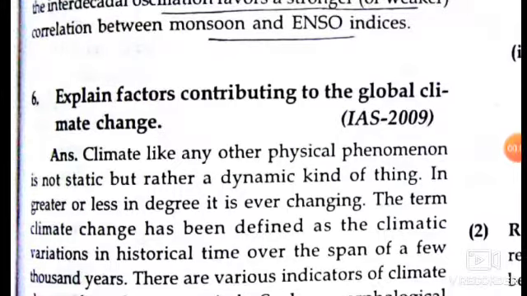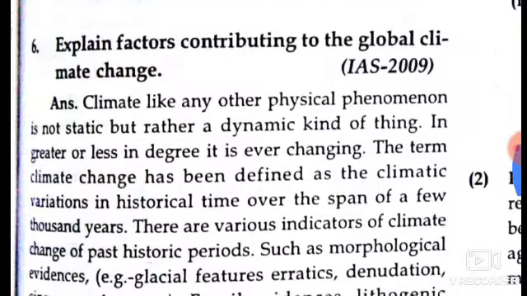External factors contributing to global climate change. Science climate, like any other physical phenomena, is not static but rather dynamic. In greater or lesser degree, it is ever changing. The term climate change has been defined as the climatic variations in historical time over the span of a few thousand years.